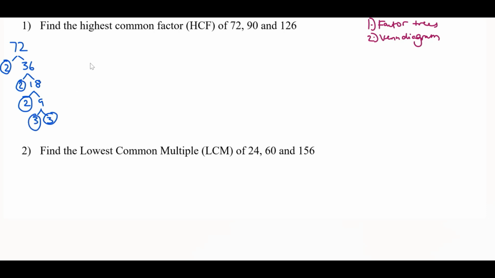And that's the end of our factor tree. 90. 2 and 45. 5 and 9. And for 9 again, 3 and 3.